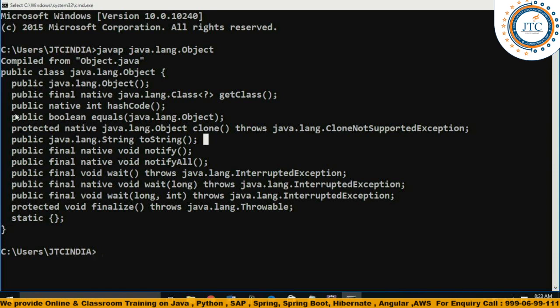We need to understand one thing from here. Let's see, what is the return type of this method? It's a boolean. Boolean is the return type of this method, right? Next, the equals method parameter is the Object, java.lang.Object. And it is public. It means there are a number of possibilities with this.